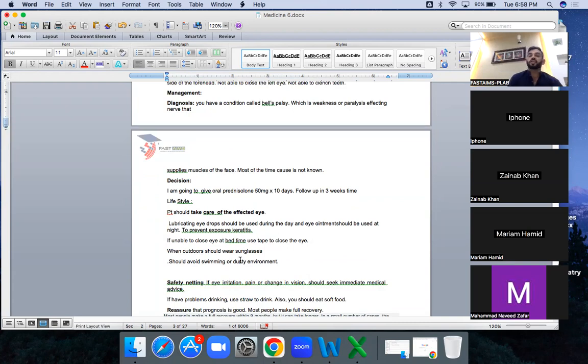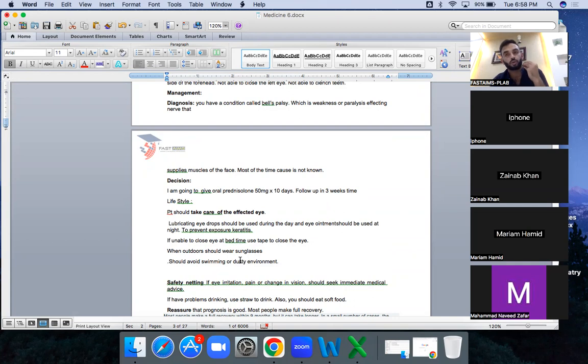What could be your decision here? You will give prednisolone. This is very common. I think I did this in my mock test. I did not know about the management, because most of us do not know about the management of facial palsy, this Bell's palsy. Its management is giving the steroid for 10 days. This is the typical management.